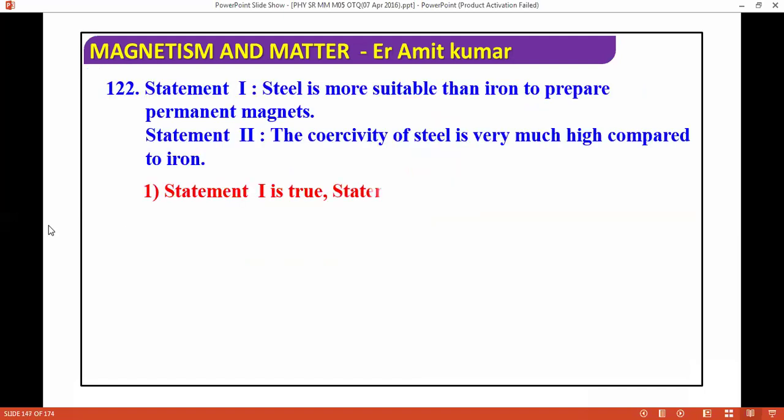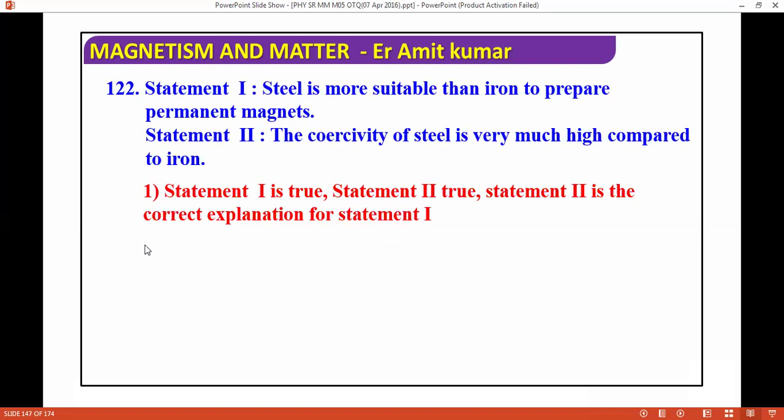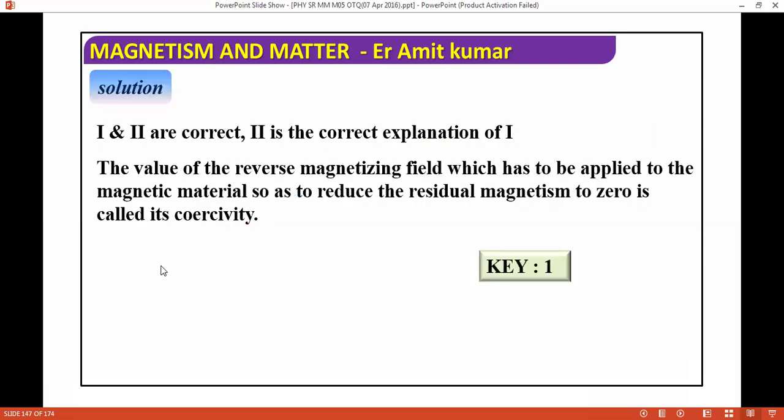Next question. Steel is more suitable than iron to prepare a permanent magnet. The porosity of steel is very much high compared to iron. So what is the correct answer for this question? The first and second are both correct, and the second is the correct explanation. For the first, the value of the reverse magnetizing field which has to be applied to the magnetic material so as to reduce the residual magnetism to zero is called the coercivity.